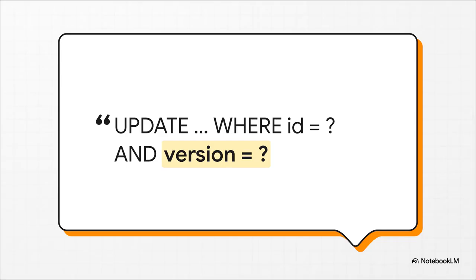And honestly, it all boils down to this one simple addition to the where clause. This is the whole magic trick behind optimistic locking. That little "and version equals ?" is basically telling the database, look, I only want you to update this if it's the exact same version I read a moment ago. If someone else has touched it and the version is different, just stop, don't do it.